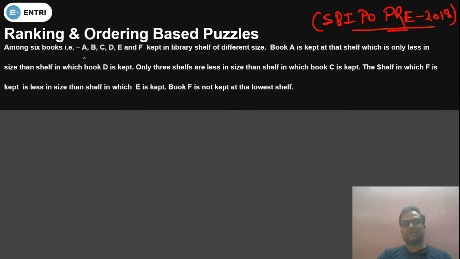See, we have 6 boxes. So how to solve order and ranking? मैंने आपको पहले ही बताया हुआ कि ऐसा क्वेश्चन कैसे सॉल्व करना है. You have to use number trick. By using the number trick, we can solve this question very quickly.